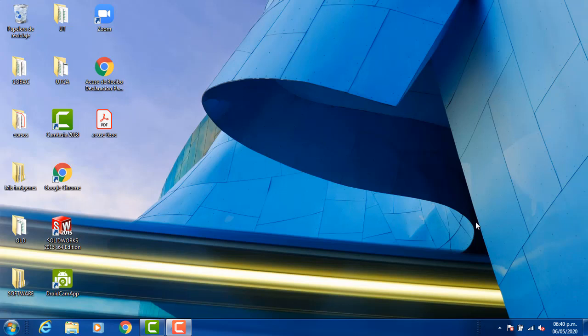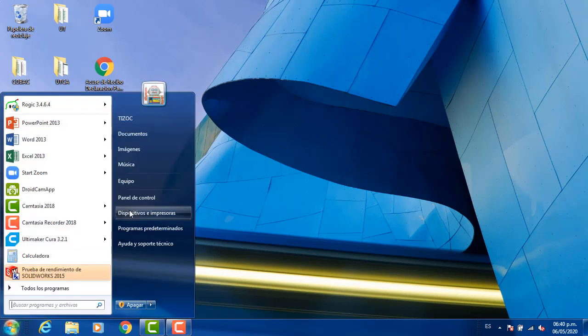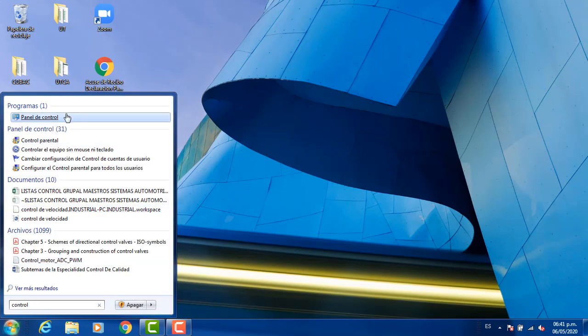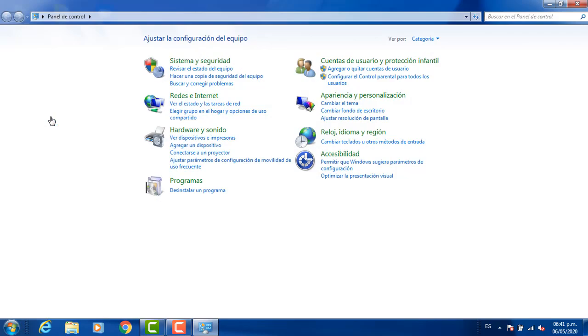Hi, today in this video tutorial we're going to check the options of the control panel. In this case we can go there, checking in the Windows, and we're going to find the control panel here, or also we can use the search and put control panel.